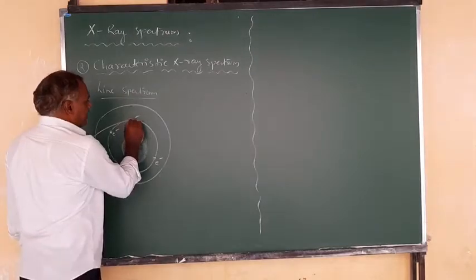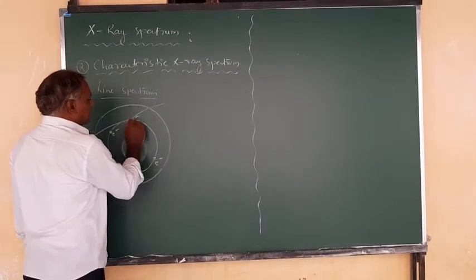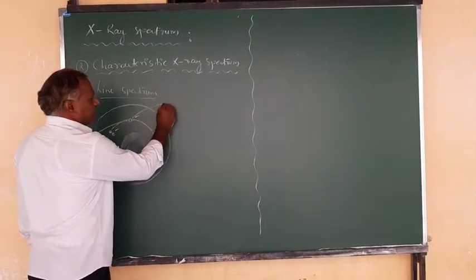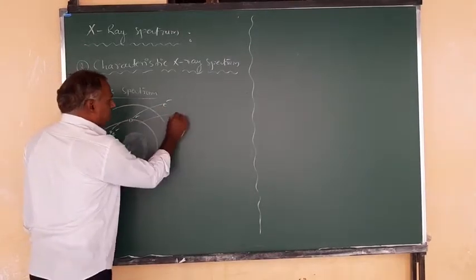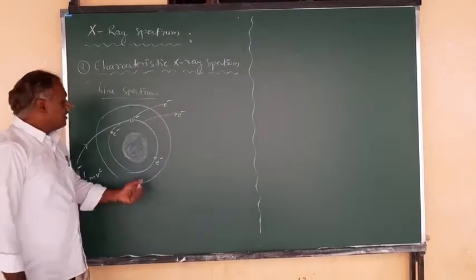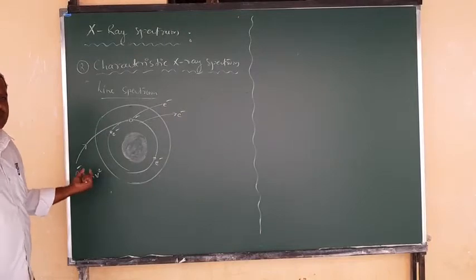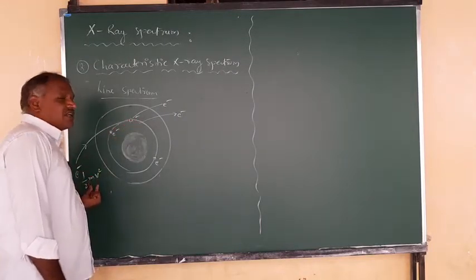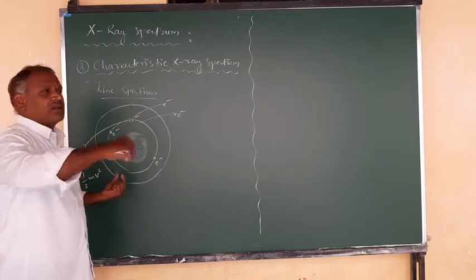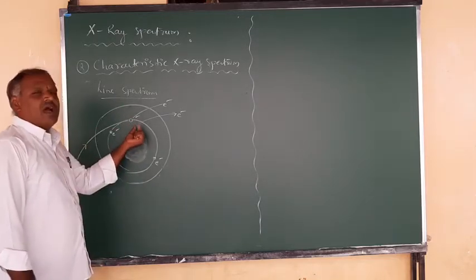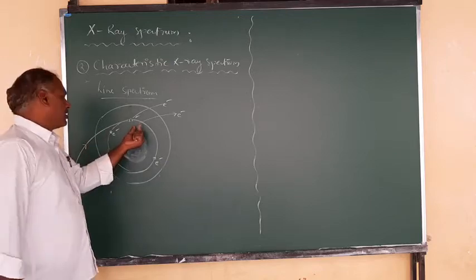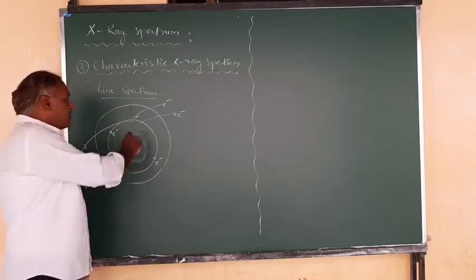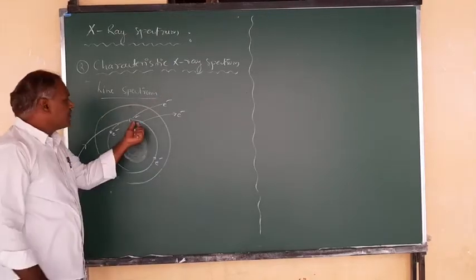Then it comes out here, and you can observe a vacancy, or deficiency of an electron. So once the electron is knocked out from one of the orbits of the given target atom, a vacancy is there.